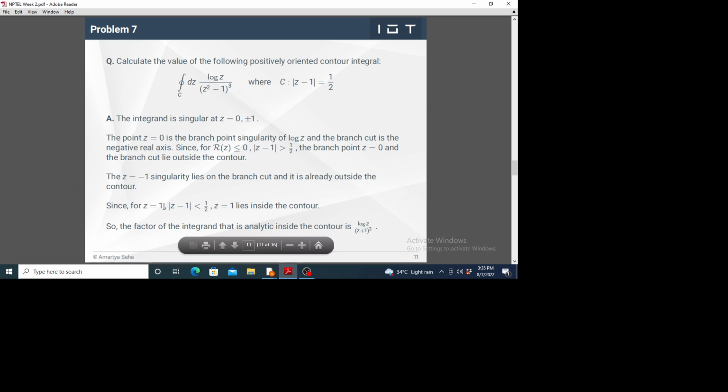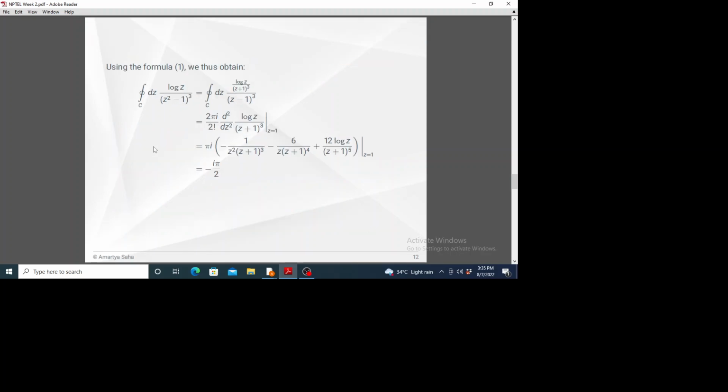So only z equal to 1, which was the center of the circle, lies inside the contour, and all we have to do is consider the contribution of this pole singularity at z equal to 1. The factor of the integrand that is analytic inside the contour is log z by (z plus 1) whole cube. I have factored out z minus 1 cube from z square minus 1.